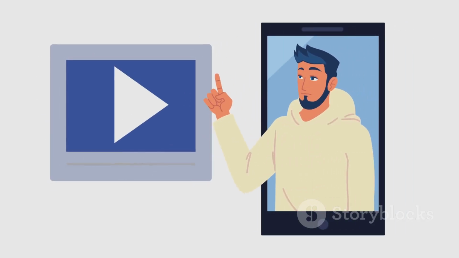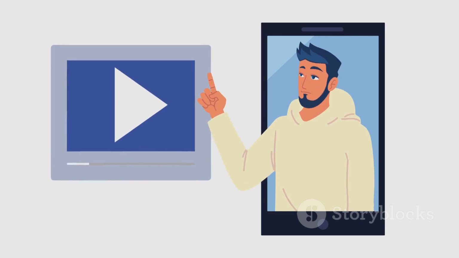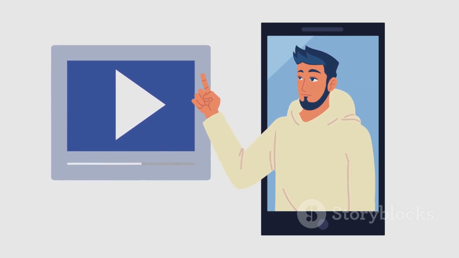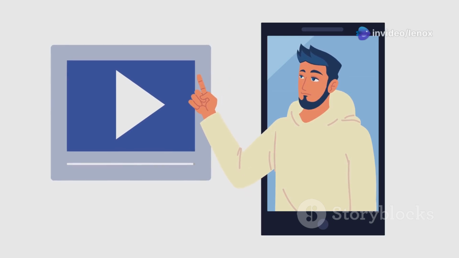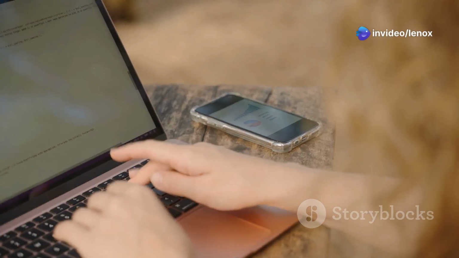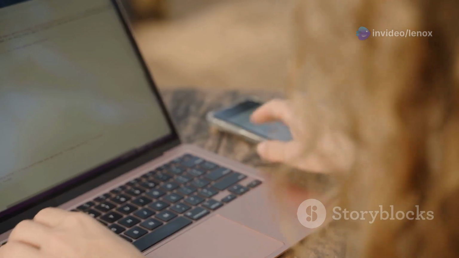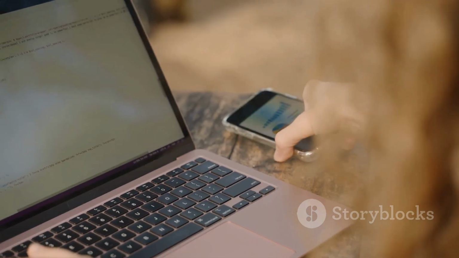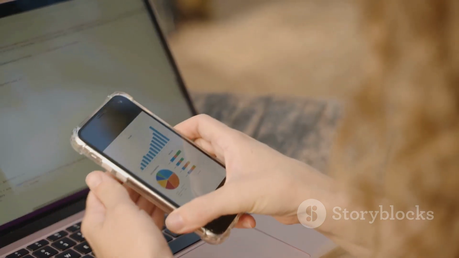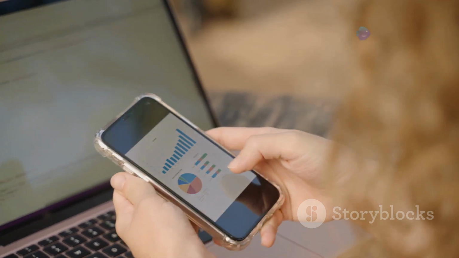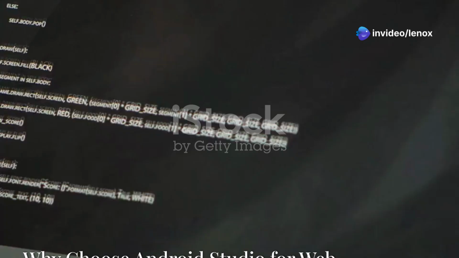It's the foundation for bringing your Android app ideas to life. With Android Studio, you can turn your vision into a reality, creating apps that can be used by millions of people around the world. So, if you're ready to dive into the world of Android development, Android Studio is your trusty companion. With its comprehensive set of tools and resources, you'll be well equipped to create amazing apps that stand out in the crowded app market.